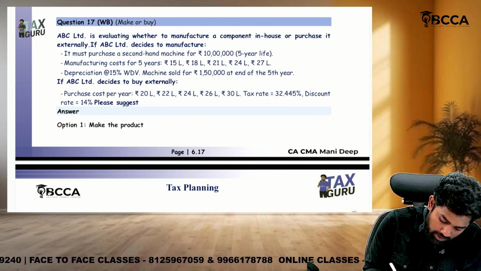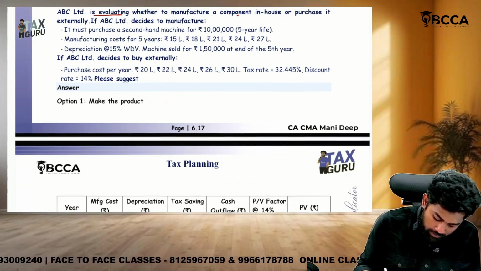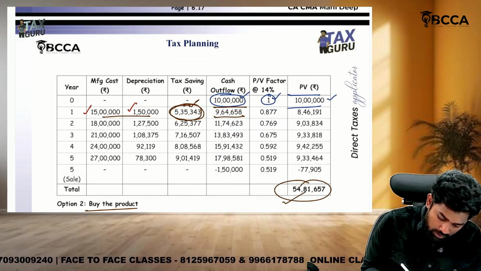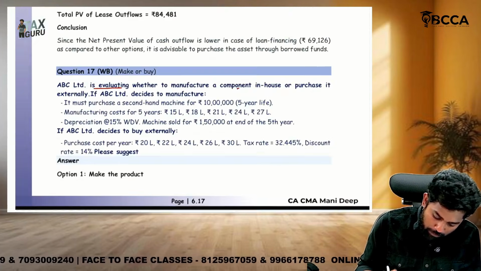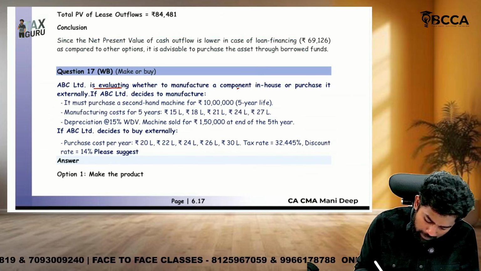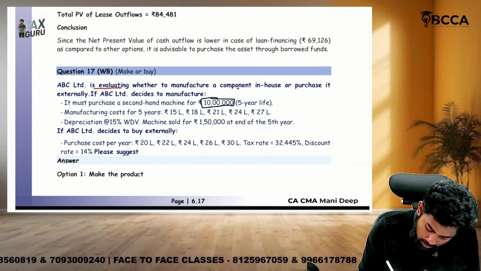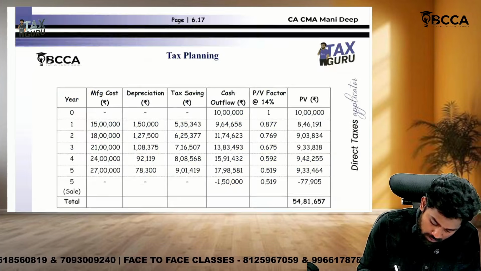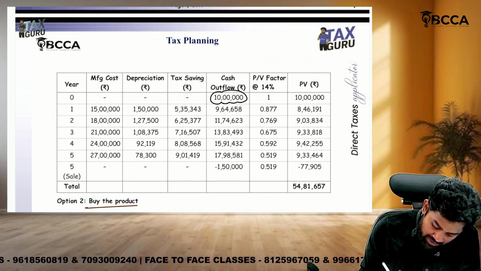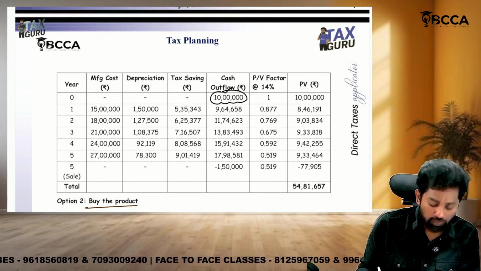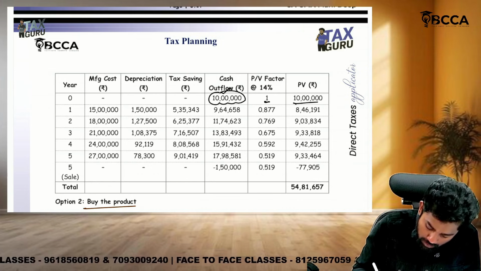See, first make the product. Sir, we'll see what is happening in making the product. When they make a product, first they need to incur 10 lakhs in year 0 because they need to purchase the machine. So the cash outflow for them is 10 lakhs in year 0, the present value annuity factor is 1, and the total present value of outflow is also 10 lakhs.